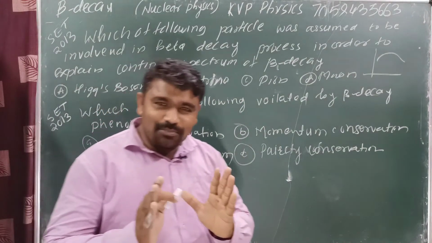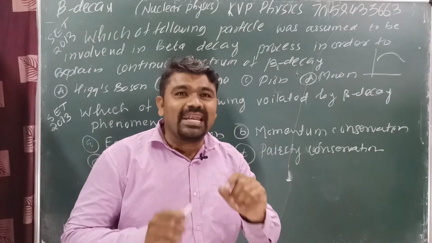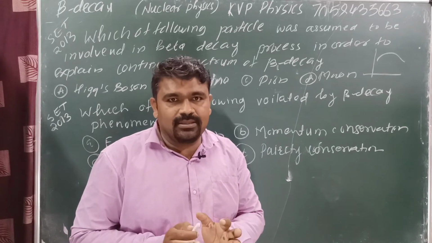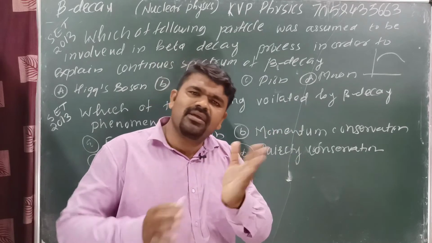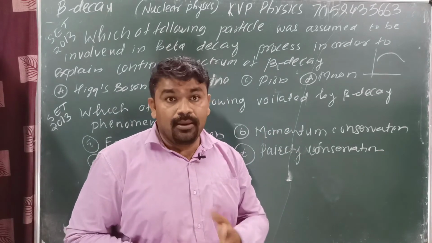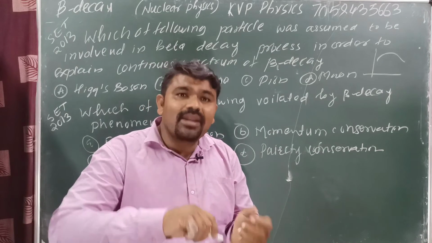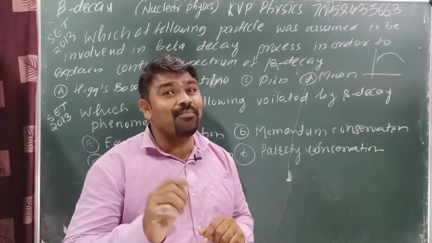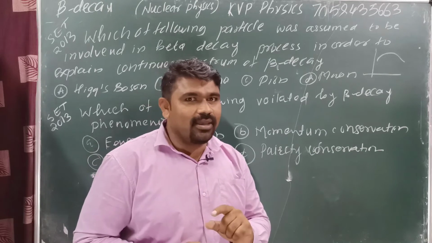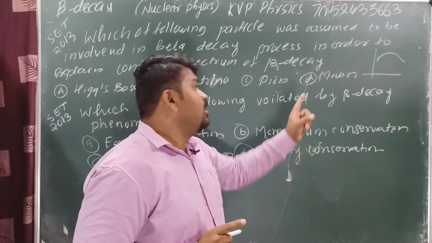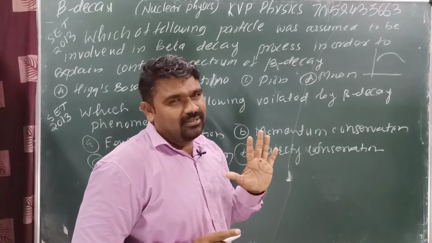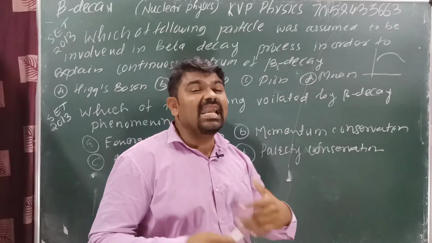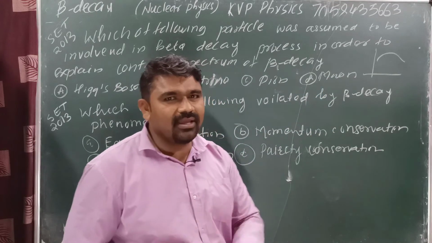Pion is important, no problem. This also is related with the nucleus, but this one is related with which theory? Yukawa theory. We know that proton is converted into neutron and neutron is converted into proton. At that time, pion is an important particle. Okay, but this is Yukawa. Means pion is not a correct option. Next, muon is related with the leptons.